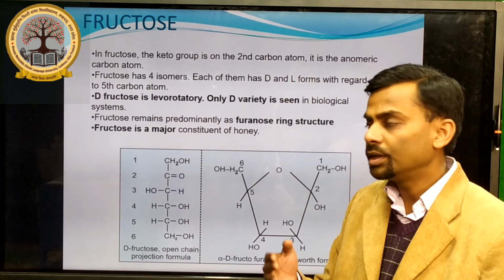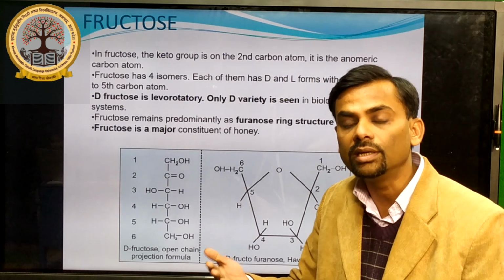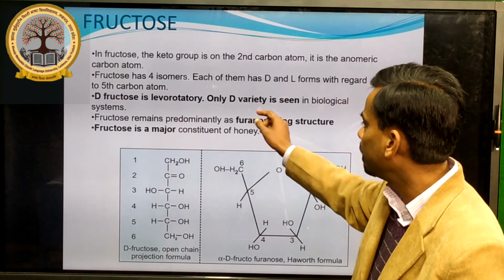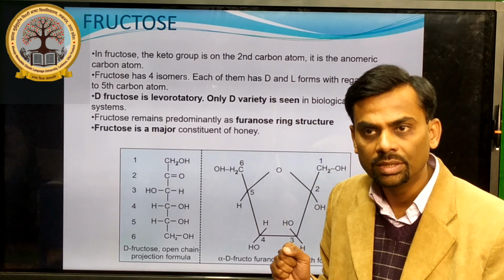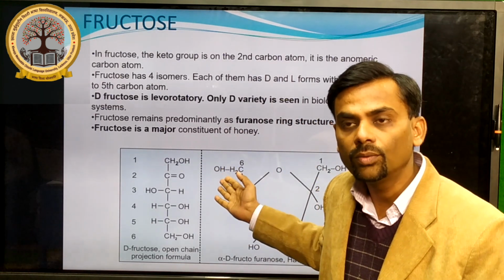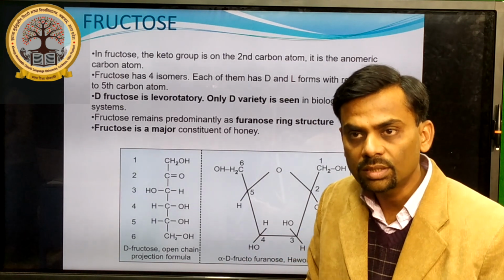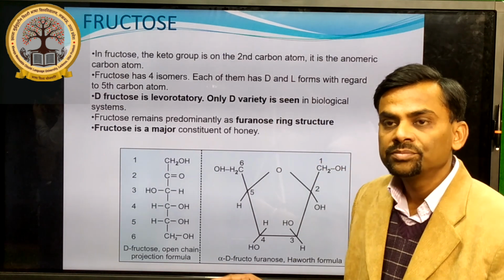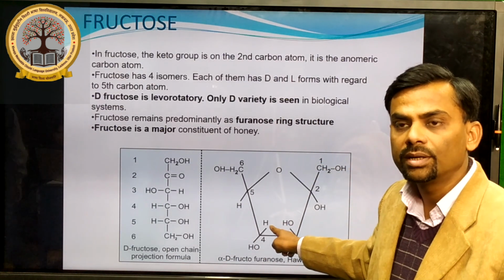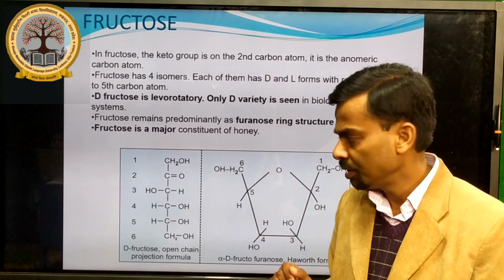As I tell you, it is only the D variety which is natural. Whether it is glucose or fructose or any other carbohydrate, it exists in D variety. And fructose remains predominantly as furanose ring structure. So here is another difference between glucose and fructose. Glucose mainly exists in pyranose ring structure, while fructose mainly exists in furanose ring structure. That is why its ring structure is changed in comparison to glucose. And it is a major constituent of honey.